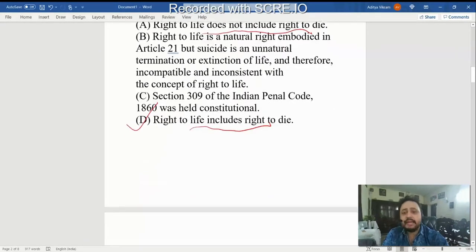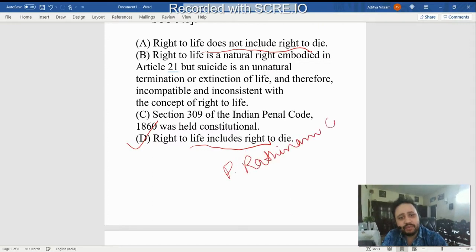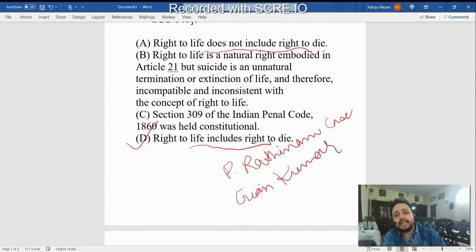So if we see how the controversy all started, it started with the P. Rathinam case, in which it was held that right to life includes right to die also. So somewhat it gave the way for euthanasia, and then came the Gian Kaur case, in which it was held that right to life does not include right to die.